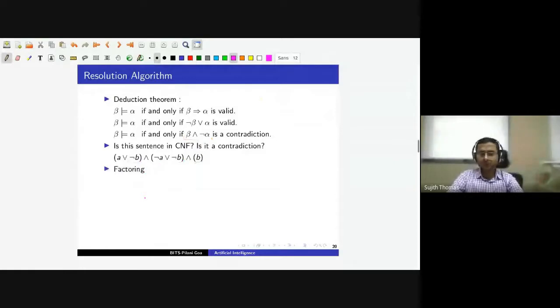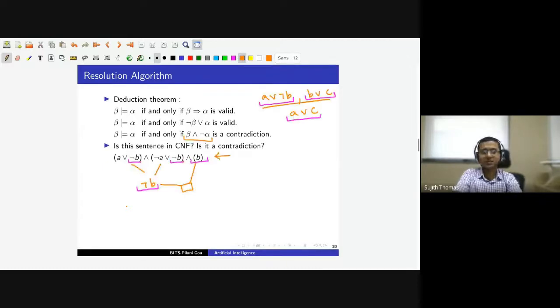So we will be doing factoring, and we have a ground resolution theorem which says that if we have a set of clauses that are not satisfiable, then the resolution algorithm will always derive a box clause. Here we had a set of clauses that are not satisfiable, and we were able to derive a box clause or an empty clause. Empty clause means a contradiction. So the ground resolution theorem says that whenever we have a set of clauses that cannot be satisfied, the repeated application of resolution will always lead to a box clause.